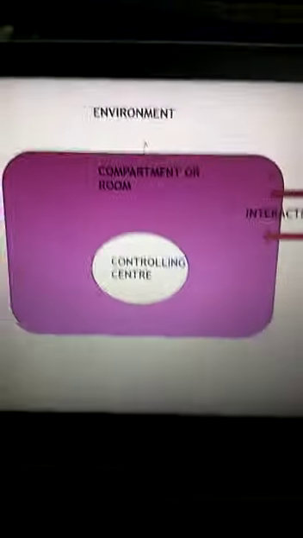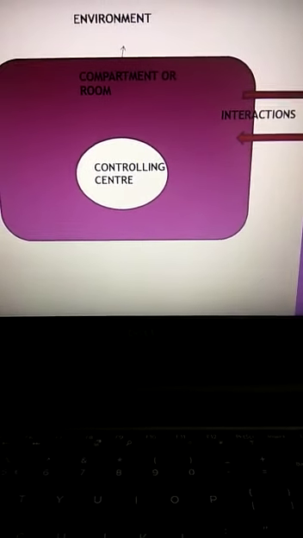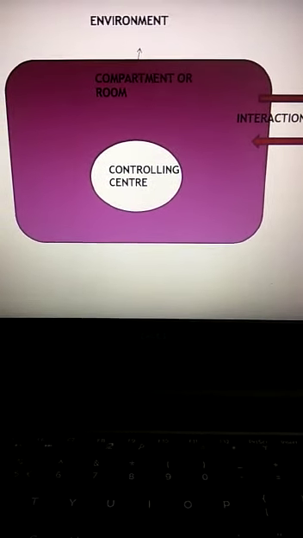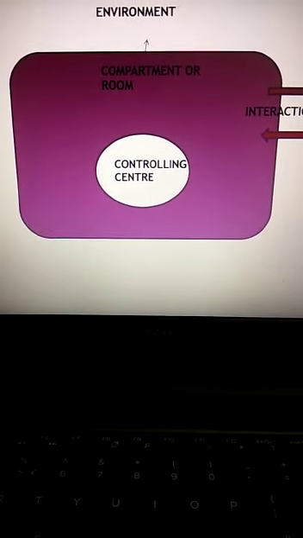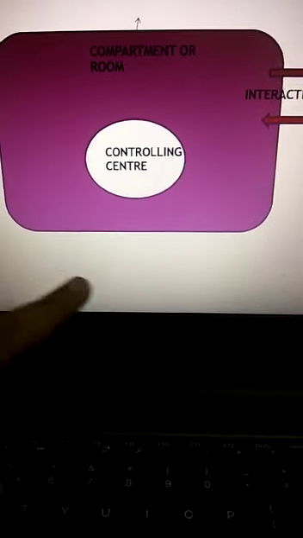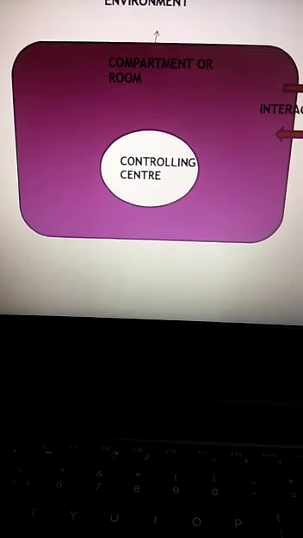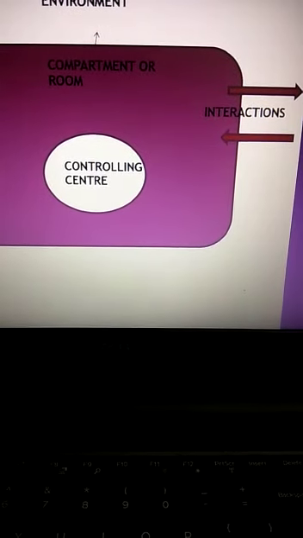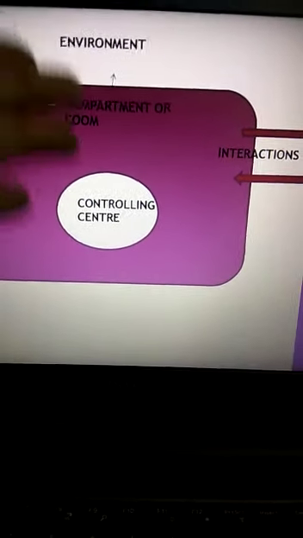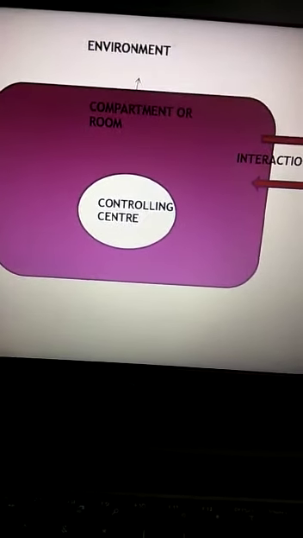So we are understanding that the word cell is not only a biological term, but it can be utilized for different other concepts that fulfill three important parameters. First, it should have a compartment or a room that is separating it from the outside environment. Second, there must be a controlling center that is controlling the whole activity over here. Third, interactions must be going on, and those interactions should not only be between the environment and the cell, but also inside the cell certain interactions should be going on.